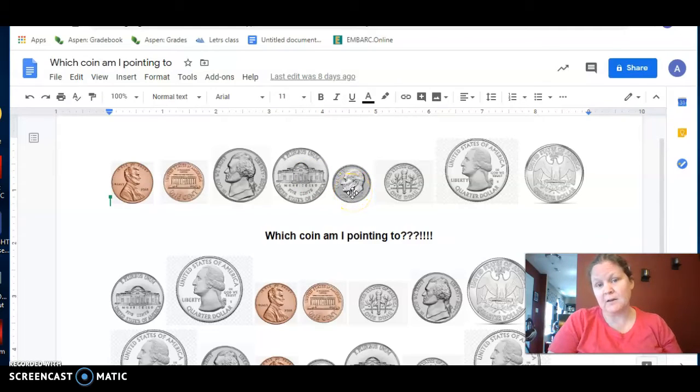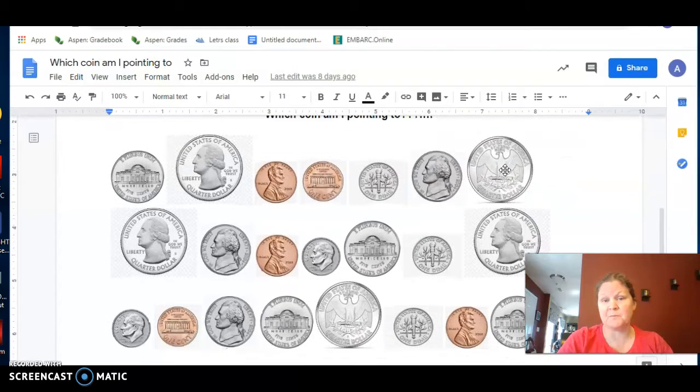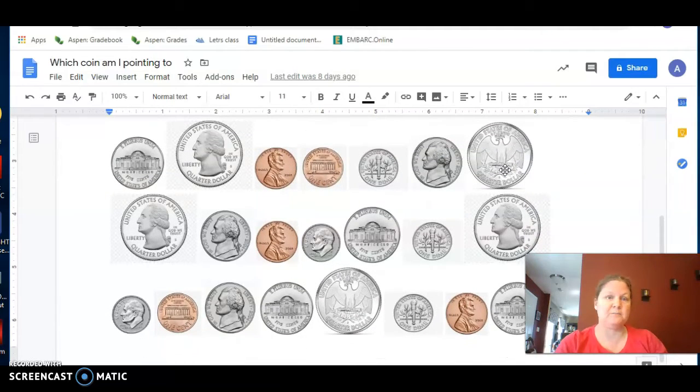Here's our dime. A dime is worth how many? 10 cents, right? And a nickel's worth 5 and a penny's worth 1. A dime's worth 10, but look at the size of it. It's small, isn't it? Remember, that one had the bumpy edges too. And what's on the back? We got the torch and the branches. And what is this one? Those are our quarters. You're so right. All right, let's look down here. And a quarter is worth how much? 25 cents. Beautiful.